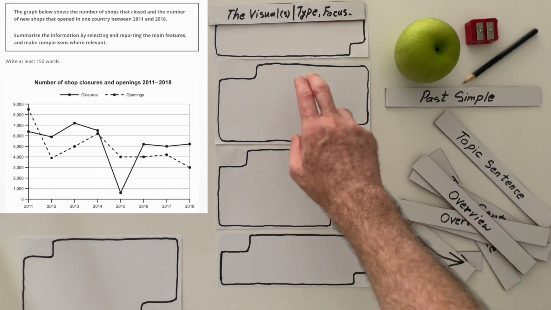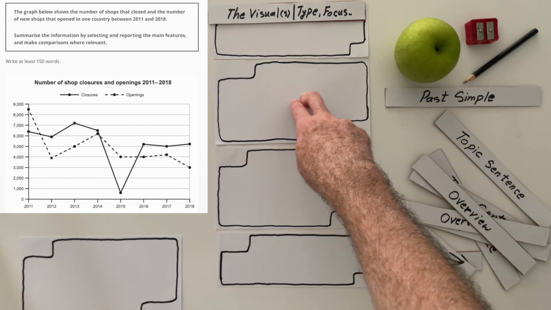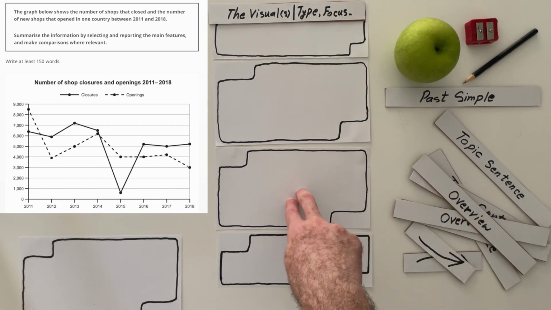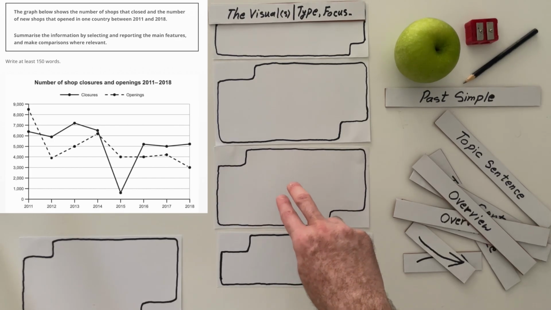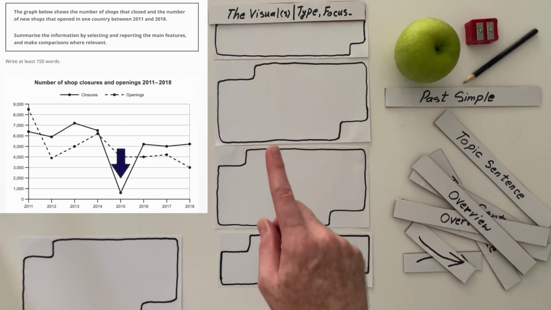So in one paragraph, I'm going to talk about anything before 2014. And in another paragraph, I'm going to talk about anything after 2014, especially that huge dip in 2015.